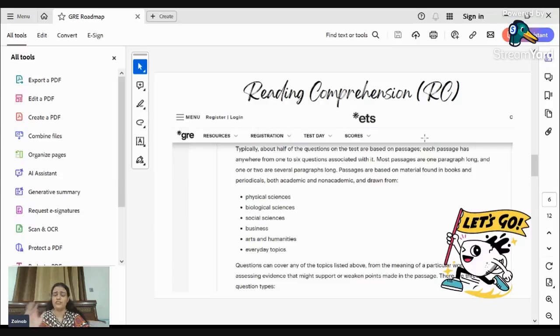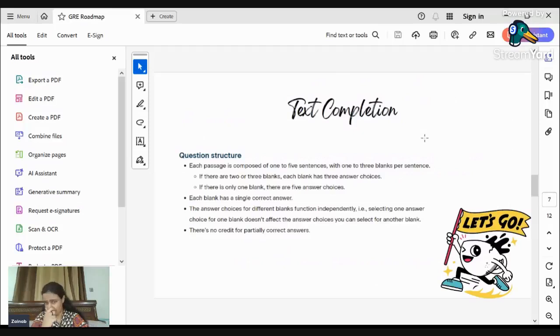Reading comprehension is a passage from any of these topics, and you have to give answers related to them. And then we have text completion. Each passage is composed of one to five sentences with one to three blanks per sentence.